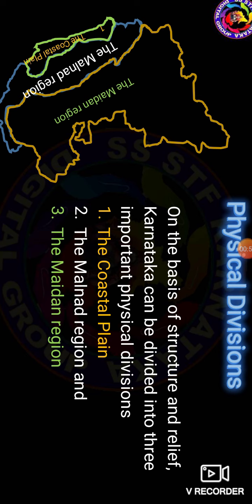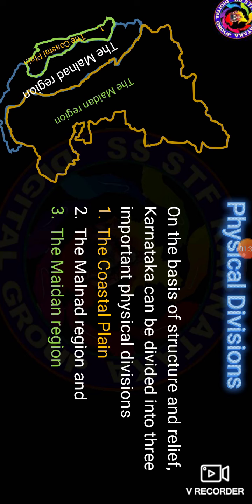In this coastal plain, we learned about the neighboring coastal places and the prominent ports in Karnataka, and also the people's occupations and the crops they grow. These are all the information we studied in our previous class for the first point, the coastal plains. And the next one, look at the map, the Malnad region.